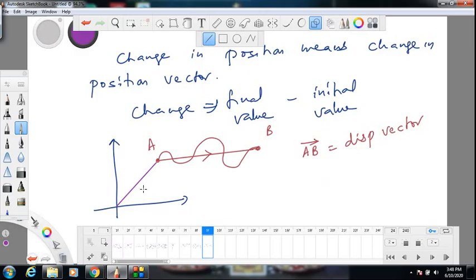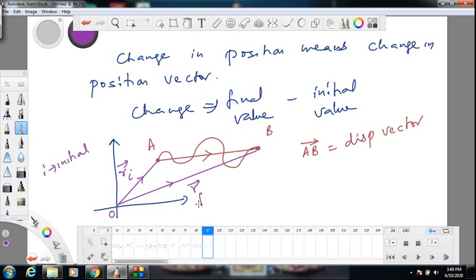That is the initial position. I must put an arrow. The final position is this. This is the initial position, this is the final position. Let's say this point is O. So I can write Ri, where i refers to initial, and Rf, where f refers to final.